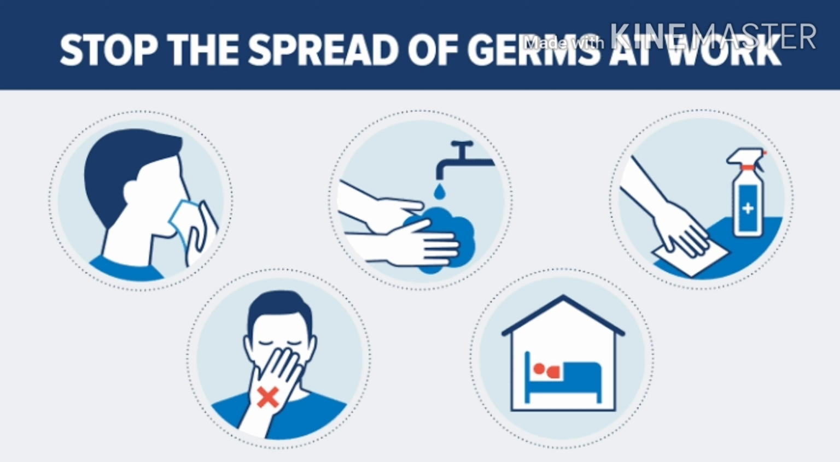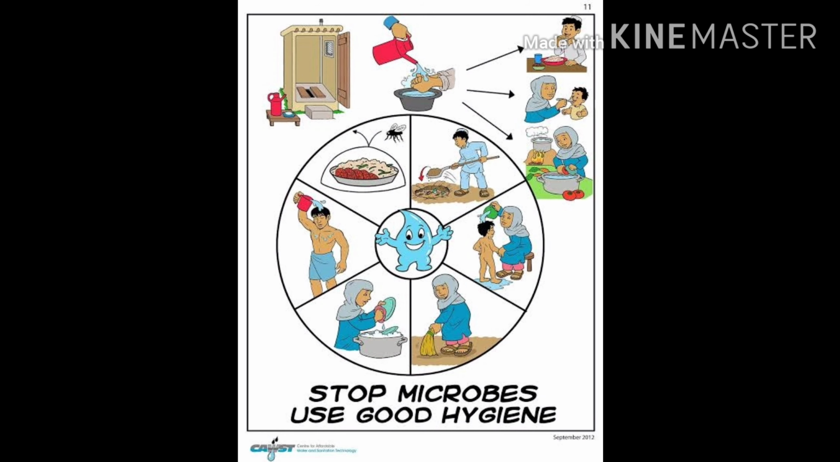We can stop spreading of germs by following clean and healthy practices, and this is called hygiene. Steps to maintain cleanliness and good health are taking a bath every day, keeping the surroundings clean, keeping food covered, and using clean safe water for drinking and cooking.